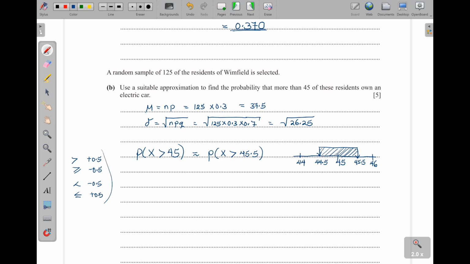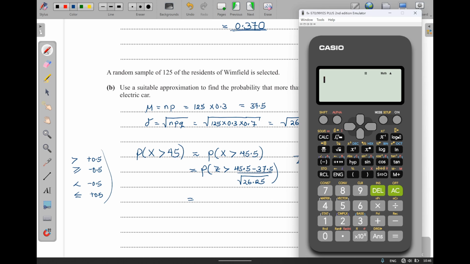Here we are going to now standardize. So when we standardize, this will be probability of z greater than, remember z is given as x minus mu divided by the standard deviation. So we shall have 45.5, then minus the mean we got as 37.5, then we divide by the standard deviation we got as 26.25. Okay, then I can put this in the calculator and then we get the answer straight away, like I've always shown you here.